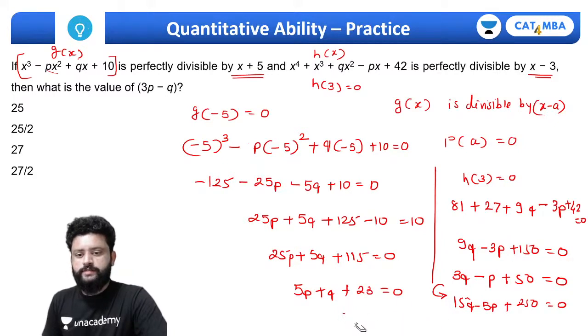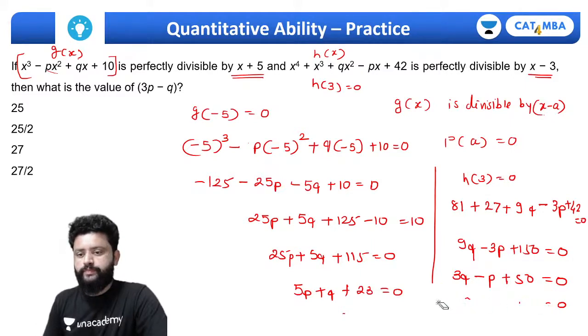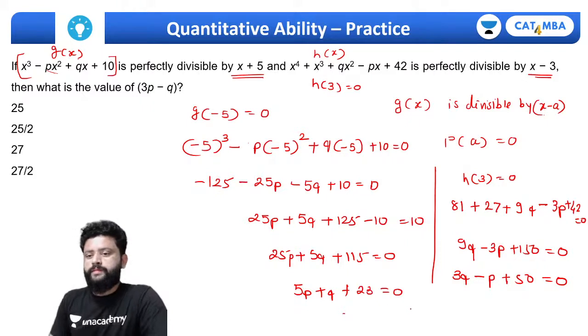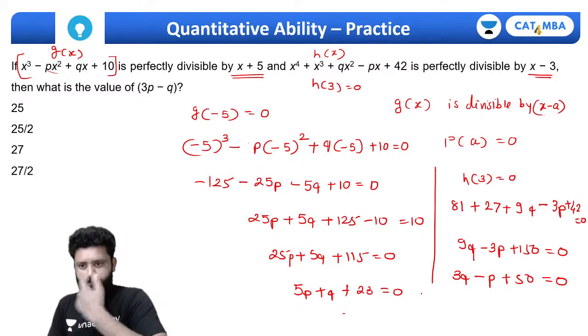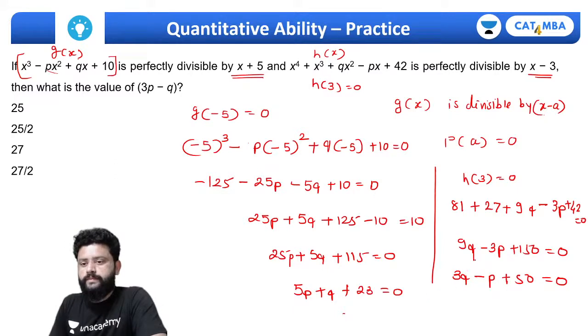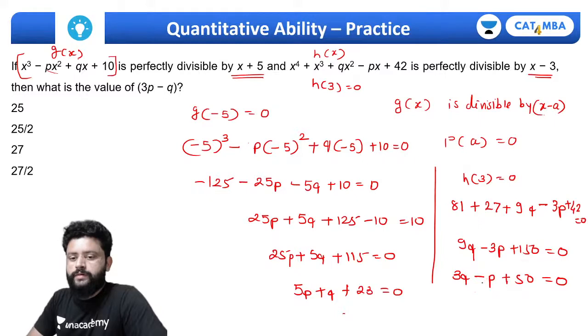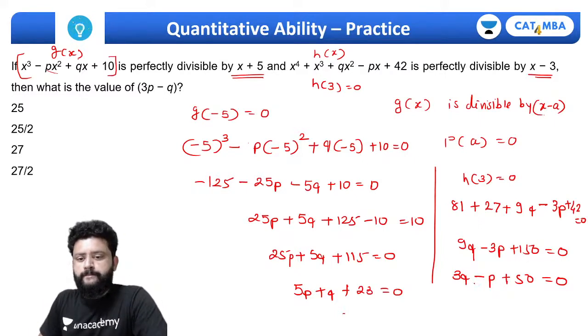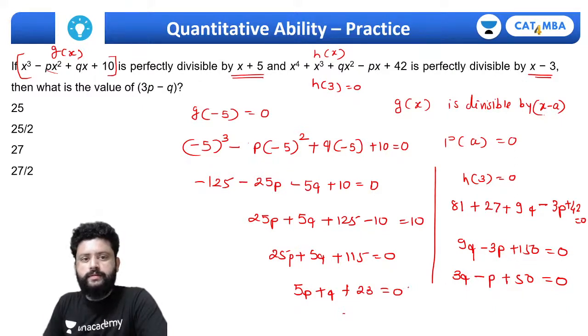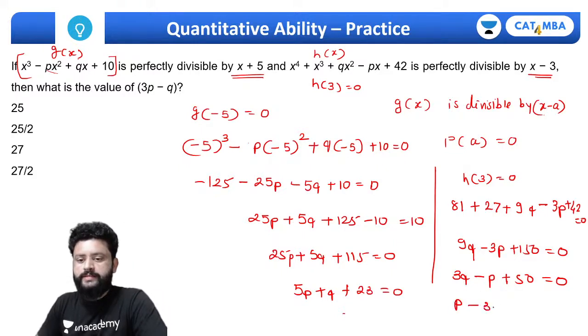Or let's not get into this. Let's see if we can directly get 3P minus Q. If you multiply it by minus 1, this will be P minus 3Q.